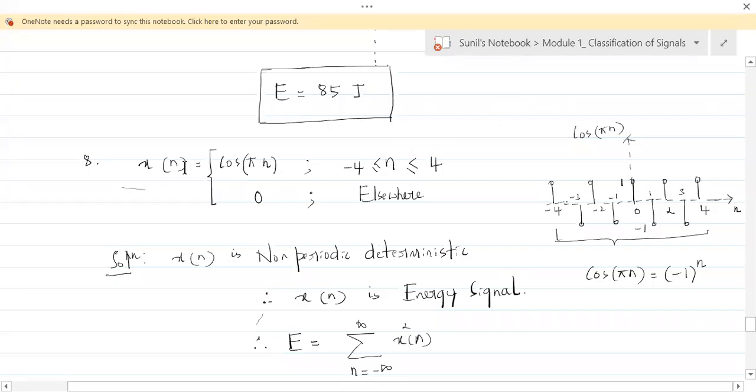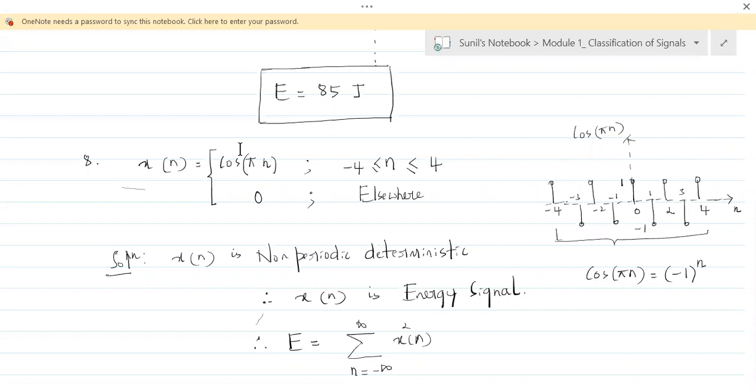We are actually dealing with the power and energy signals, and we are solving problems wherein a signal would be given to us, and we have to identify that signal as a power signal or an energy signal. If it is a power signal, we have to calculate the power of that, and if it is energy, we have to calculate the energy. Fine.